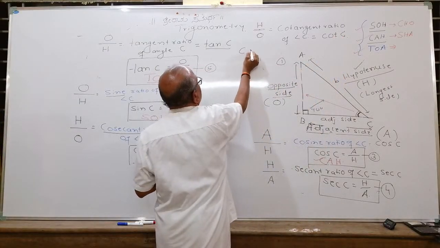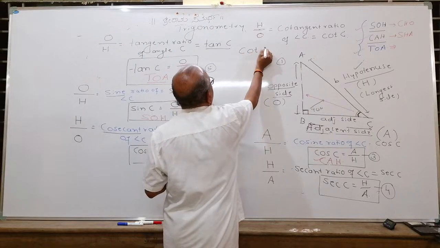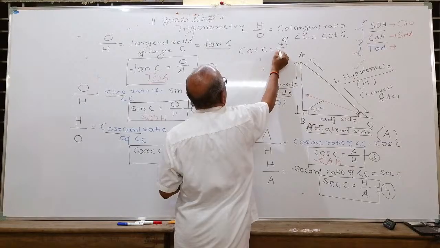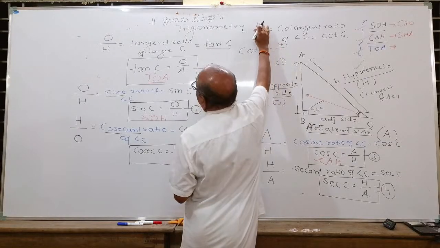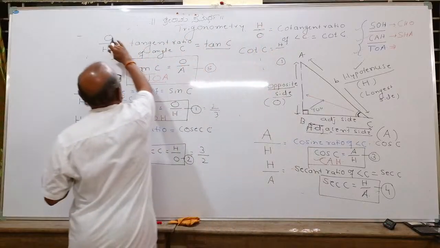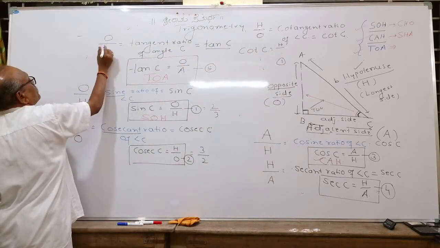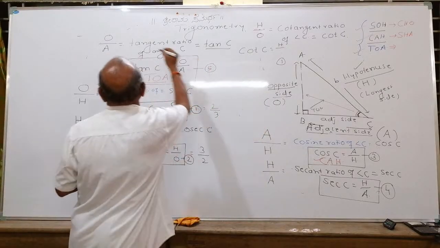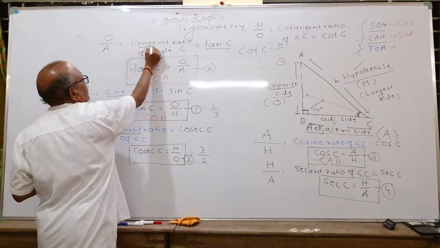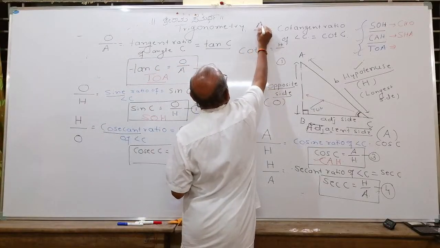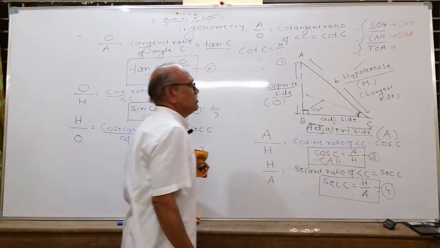You write it as cot C is equal to adjacent upon opposite. Opposite upon adjacent is called the tangent ratio, and adjacent upon opposite is called the cotangent ratio.